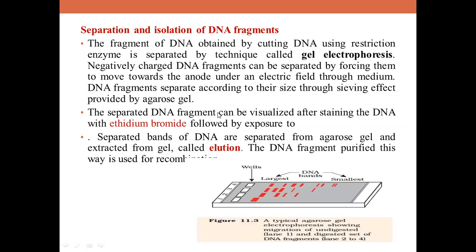The separated fragments can be visualized by staining the DNA with a stain called ethidium bromide, and this should be exposed to UV rays. An important thing which is missed out here: once you stain with ethidium bromide, these gels should be exposed to UV rays, and under the influence of UV light, the separated bands will appear as orange colored bands in the ethidium bromide stained gel.